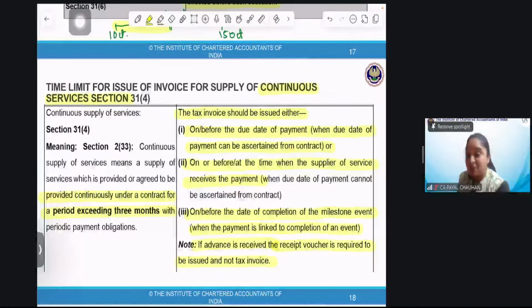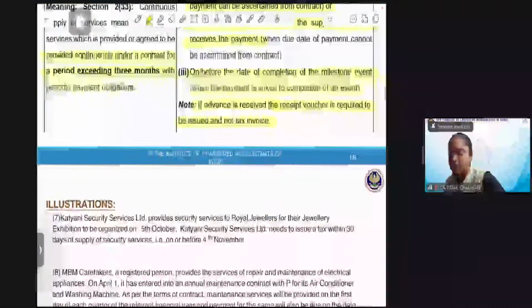And if advance is received, the receipt voucher is required to be issued and not the tax invoice. Everyone knows that, no? If you're receiving an advance, you've not supplied yet, then you cannot issue an invoice. You'll issue a receipt voucher. Everyone get it? We have questions, so it will sum up.